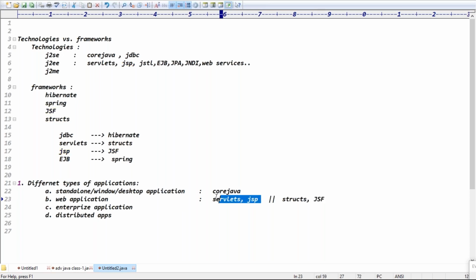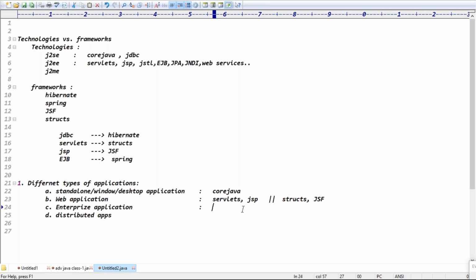If you clearly observe here, servlets and JSP are the technologies to design web applications, and Struts and JSF are frameworks to design web applications, guys. Are you clear now? Good. So next one is enterprise applications. Enterprise application is nothing but the entire architecture. I'll tell you that point later.